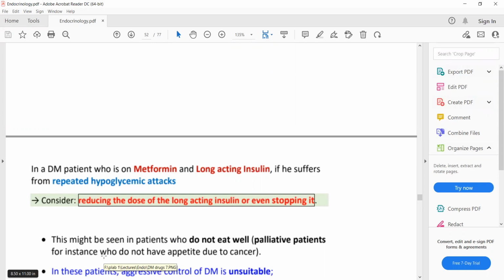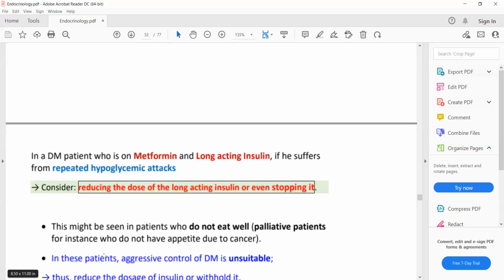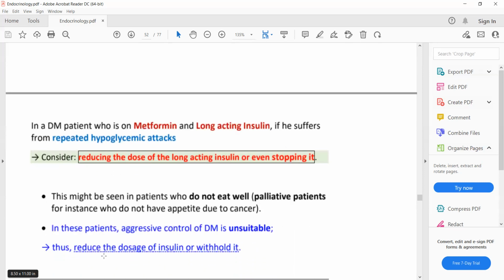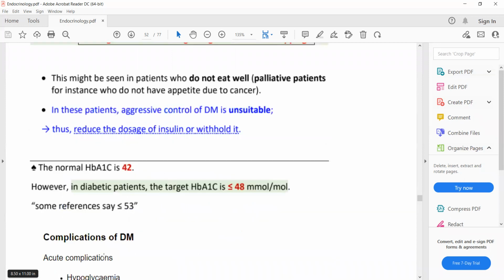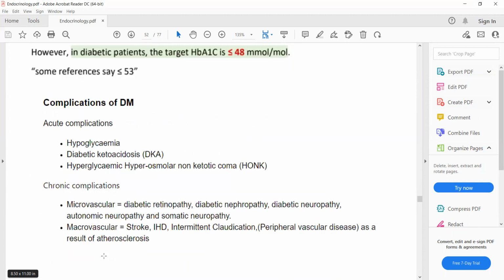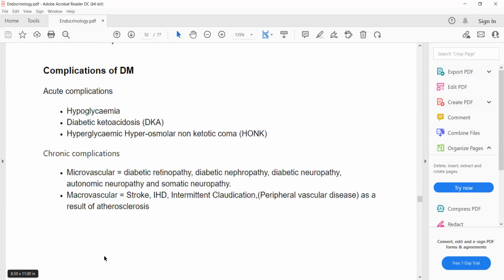Similarly, in any scenario, if a patient is on metformin and long-acting insulin and he has repeated hypoglycemic attacks, then you will decrease the dose of insulin and not metformin, because metformin does not cause hypoglycemia. So you will reduce or stop the drug that is causing the hypoglycemia, which can either be insulin or sulfonylureas. Now, this was all about the management of type 2 diabetes mellitus.